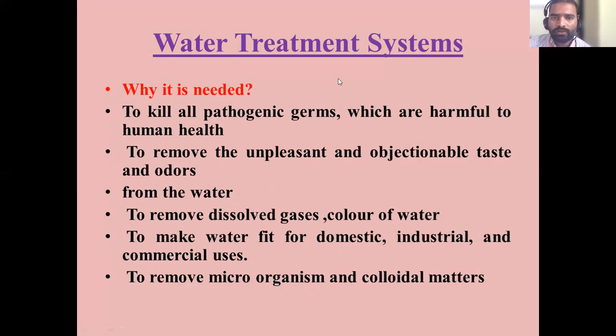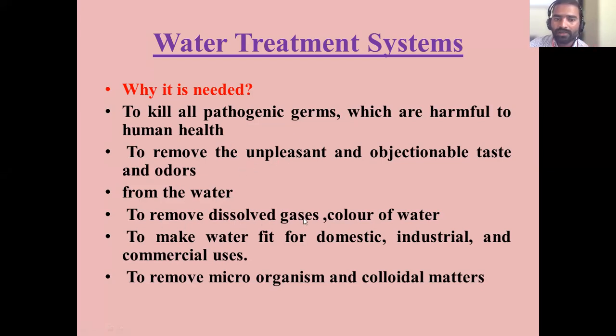So whenever you want to establish a WTP, water treatment plant, why is it necessary? First of all, we need to kill the pathogenic germs. Raw water में pathogens रहते हैं. We have to remove those pathogenic germs because they are harmful to human health. To remove the unpleasant and objectionable taste and odor. In case water has unpleasant and objectionable taste and odor, we need to remove that bad taste and odor. That's why we have a WTP.